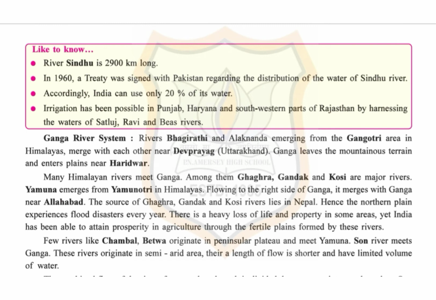Irrigation has been possible in Punjab, Haryana and southwestern parts of Rajasthan by harnessing the water of Satluj, Ravi and Beas rivers.